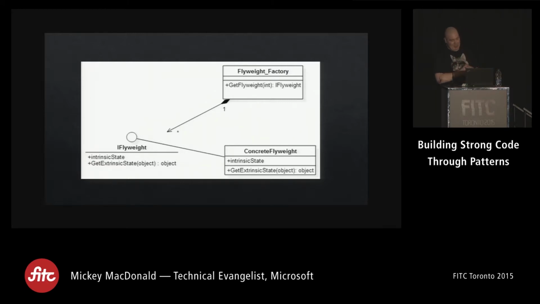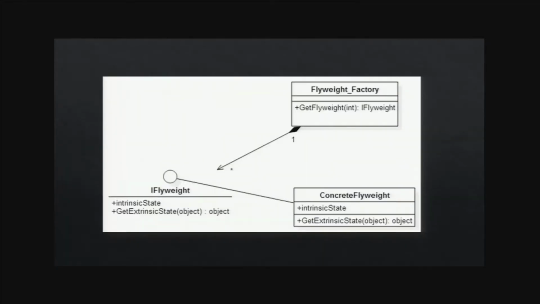But basically what we have here is how the flyweight is laid out. There's the concept of intrinsic and extrinsic states, right? So we separate our data into these two types. The intrinsic state is for things that are constant and that we can store in memory. So in our case, it would be our animations, our textures, and meshes. As well as we have extrinsic states, which are for things that are calculated on the fly that we don't necessarily want to stay in memory. So in our case, position, color, stuff like that.